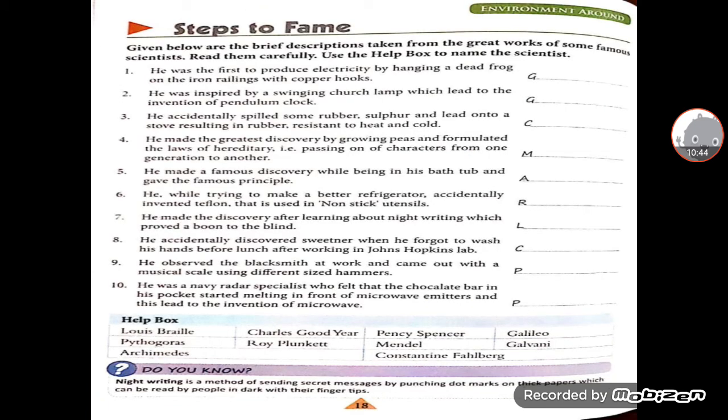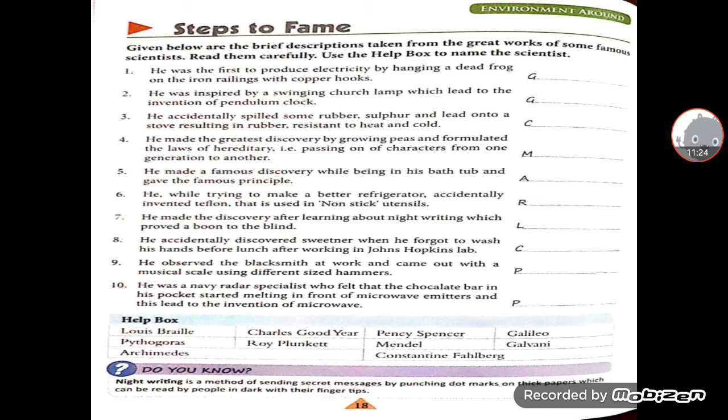Now next, Steps to Fame. These descriptions are given of great works of some famous scientists. You have to read them carefully, and with the clue given, you have to name the scientist. So first is, he was the first to produce electricity by hanging a dead frog on an iron railing with copper hooks. So who was he? He was Galvani.